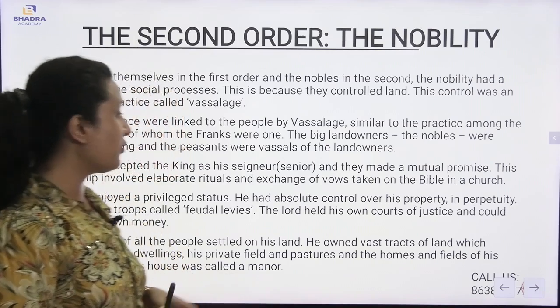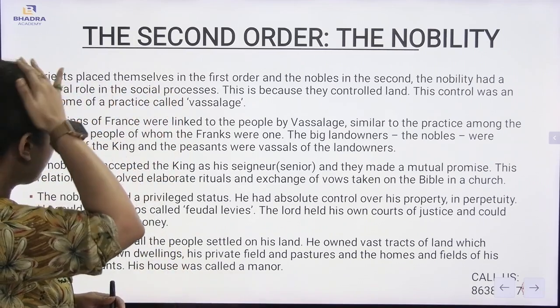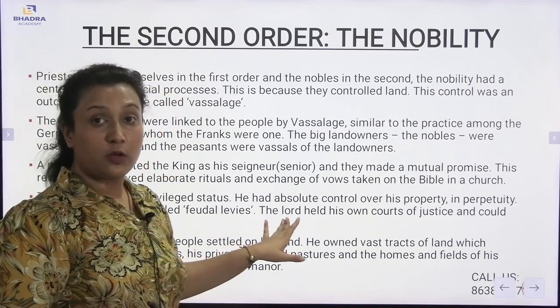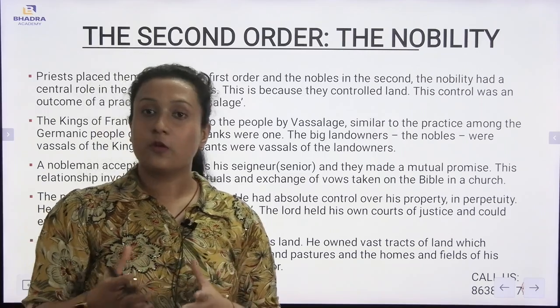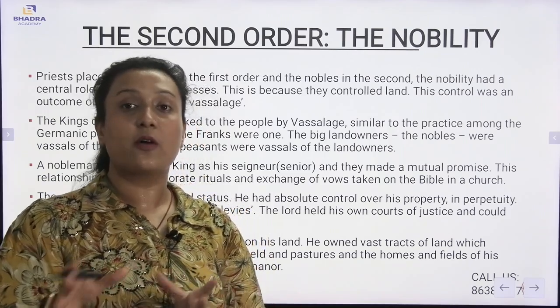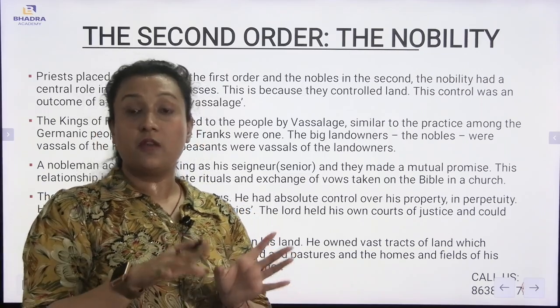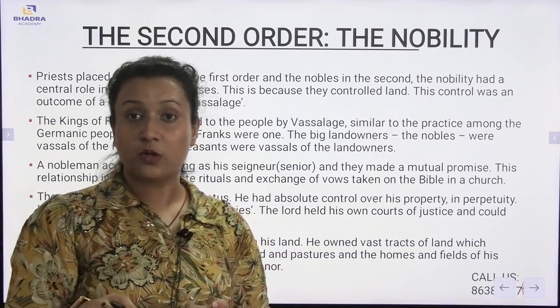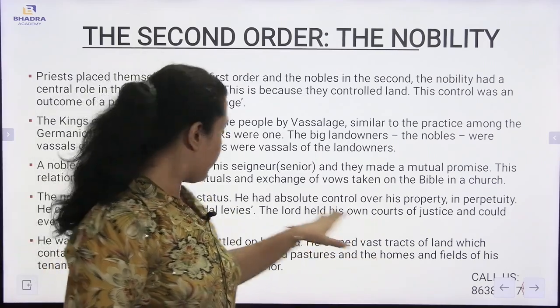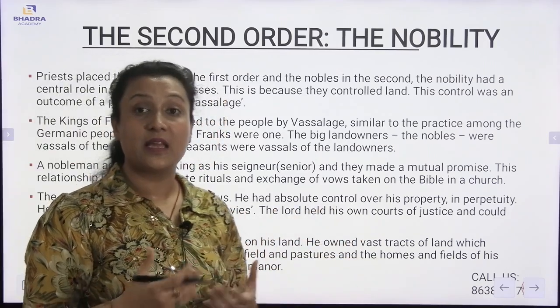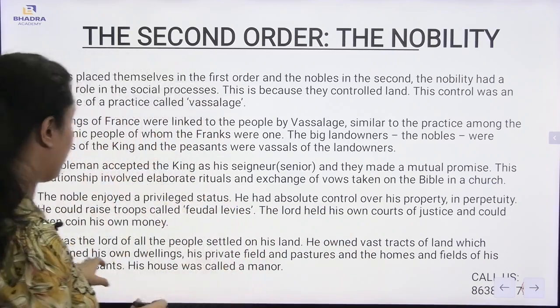Also, the lord held his own courts of justice and could even coin his own money. Now, if I talk about the lord here, according to the monarchy system, whatever coins they have will be according to their own currency. If a picture has to be stamped on the coin, it has to be that of the king. So they can have their own money, their own coin, as it has been said there.